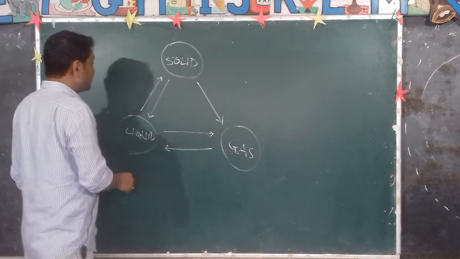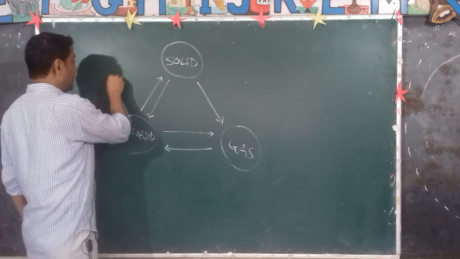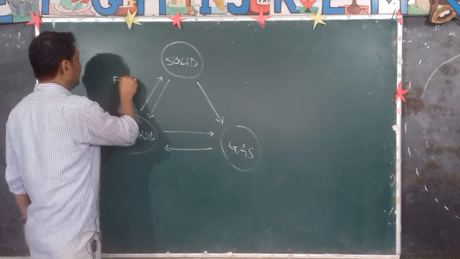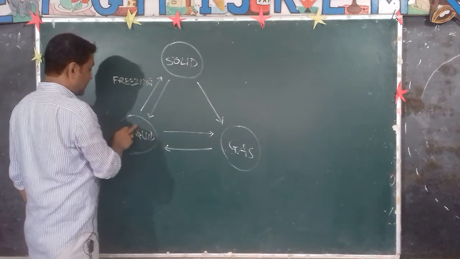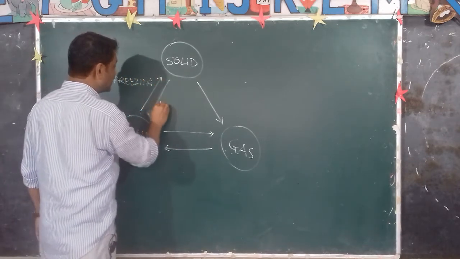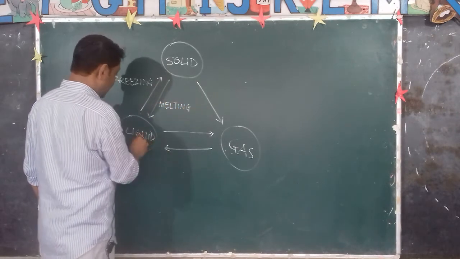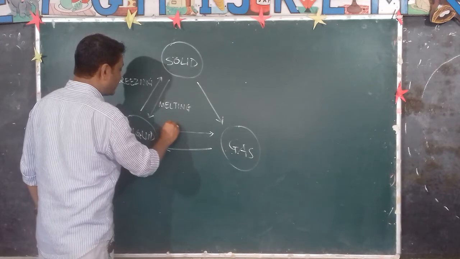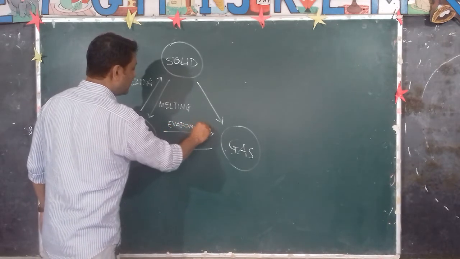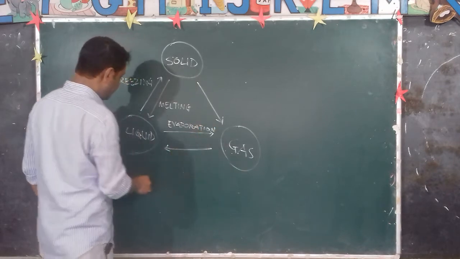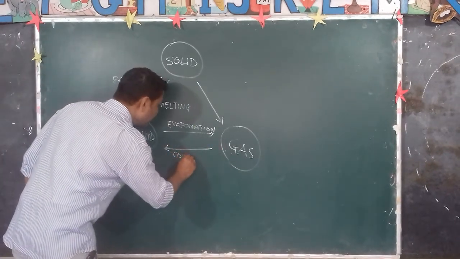Okay? So liquid changing into solid is known as freezing, and solid changing into liquid is known as melting. Liquid changing into gas is known as evaporation or vaporization, and gas changing into liquid is known as condensation.